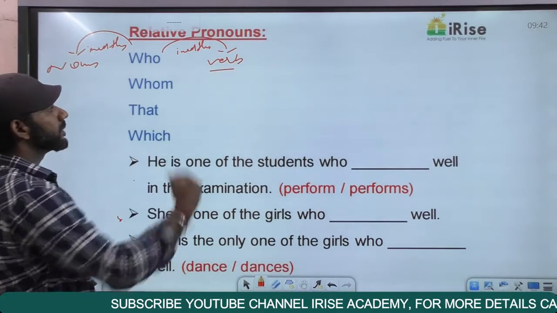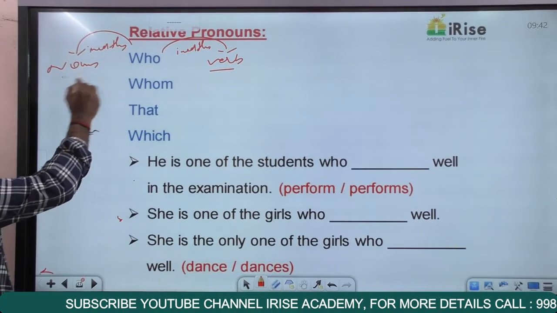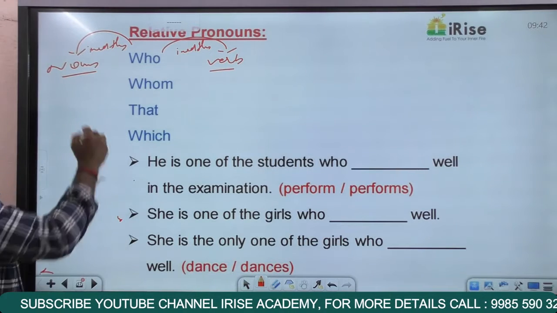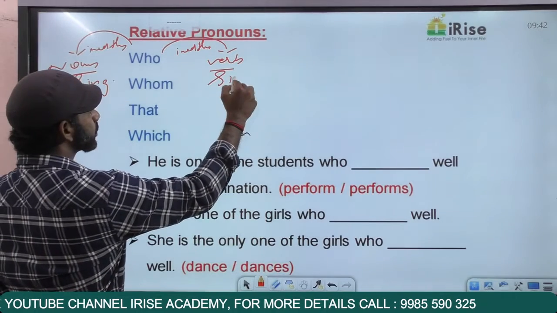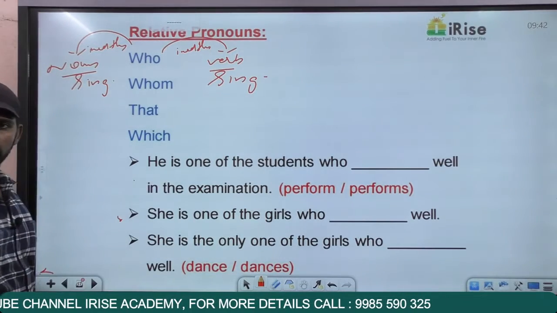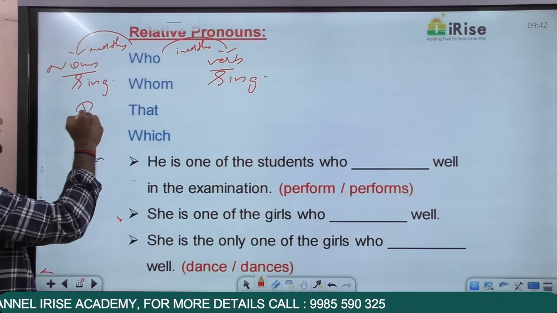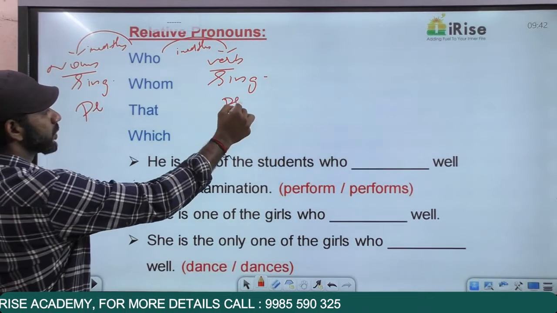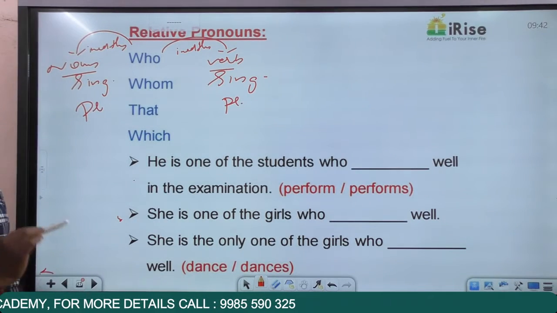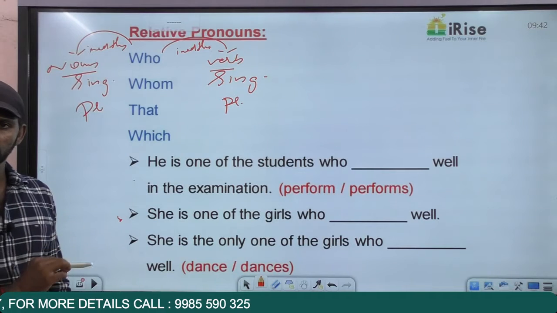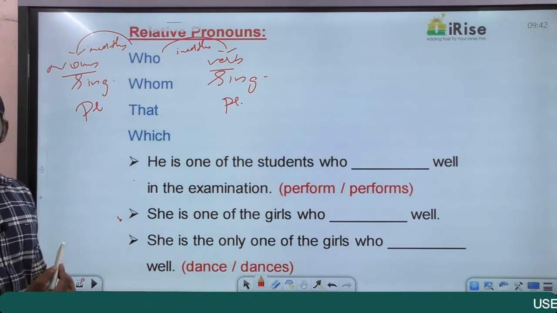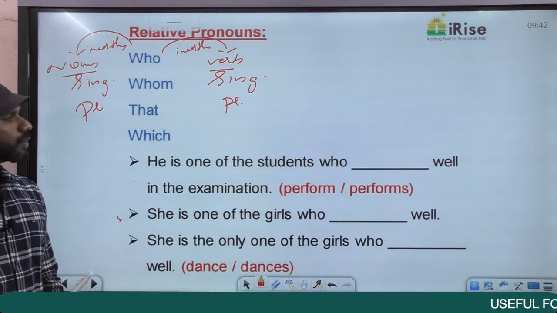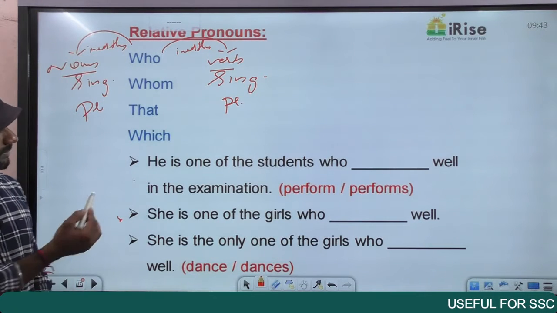Now this verb must be in agreement with this noun. That means if this noun is singular, this verb must also be singular. Similarly, if this noun is plural, this verb must also be plural. So focus on the noun that comes immediately before the relative pronoun and the verb that comes immediately after it: singular noun, singular verb, plural noun, plural verb. To make it more precise to you, come to the statement.